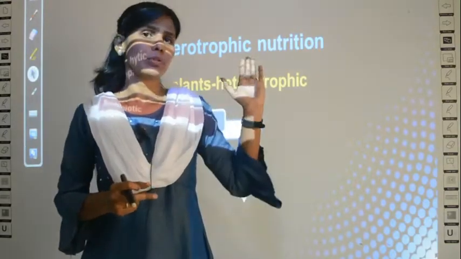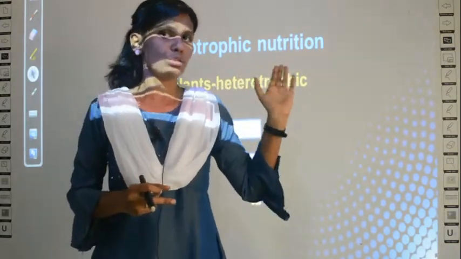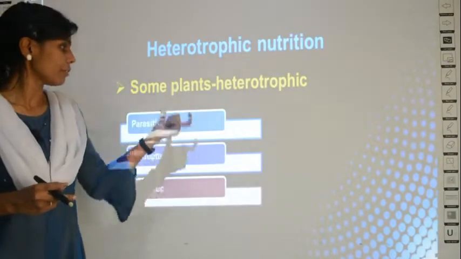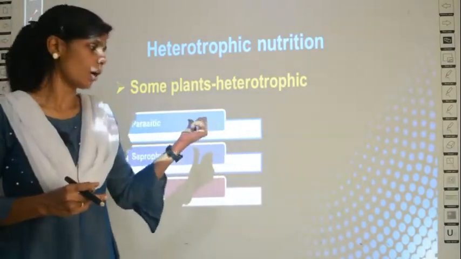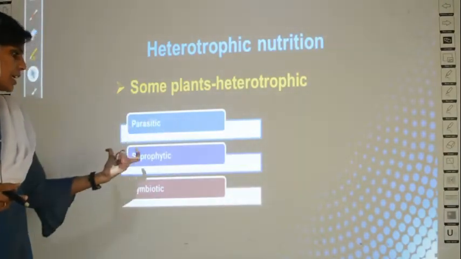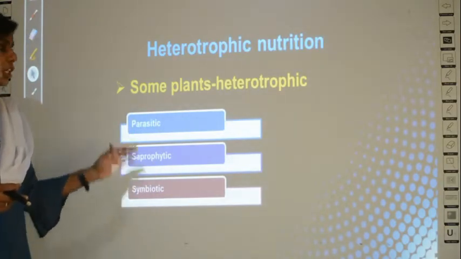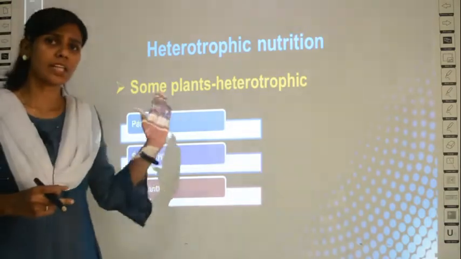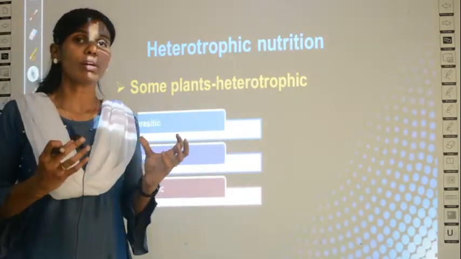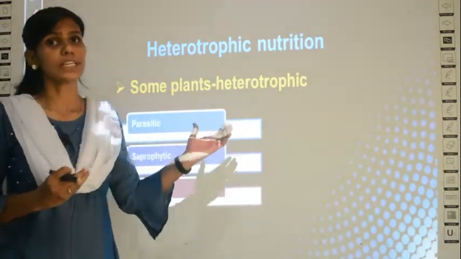So that type of nutrition is heterotrophic nutrition, and usually this heterotrophic nutrition is of three types called parasitic nutrition, saprophytic nutrition and symbiotic nutrition. What are these three types? These three types are heterotrophic nutrition types present in plants.